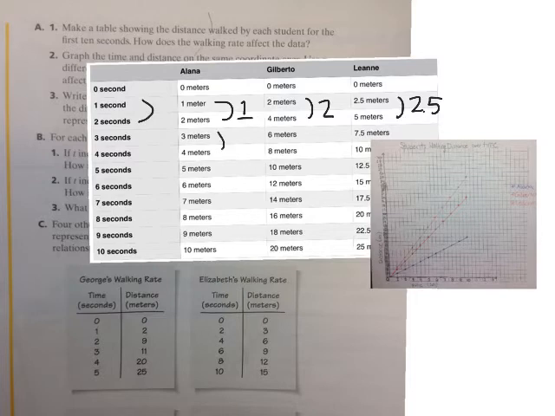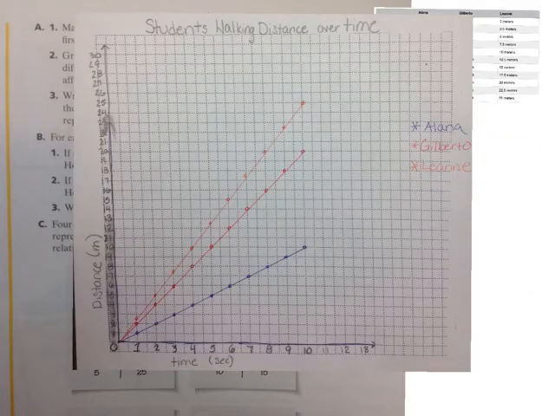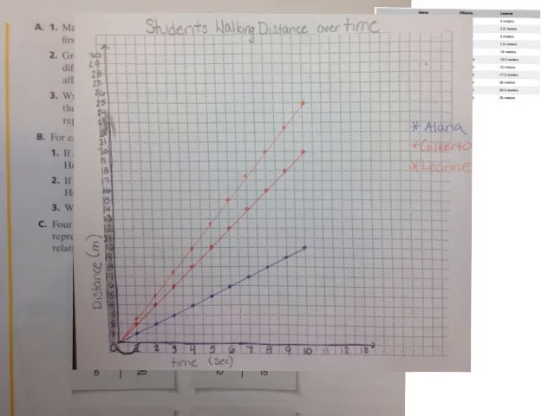This happens every single time for each student. In the graph, the same thing occurs. When the time goes up by 1 second, Elena's distance goes up by 1 meter, Gilberto's distance goes up by 2 meters, and Leanne's distance goes up by 2.5 meters.